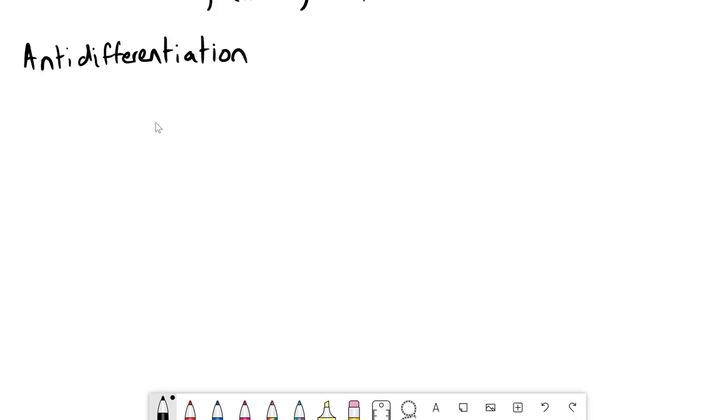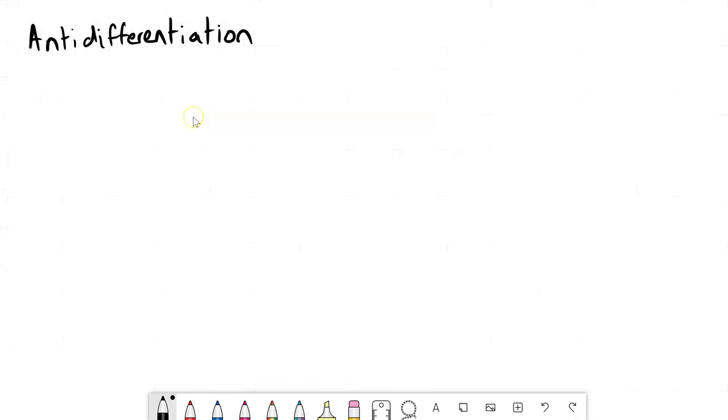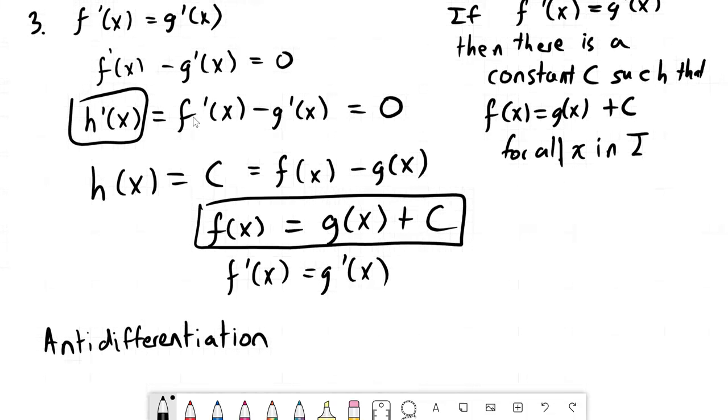So that's a long word now. Differentiation, we know, is when you apply a derivative. Anti-differentiation should say the opposite, right? So that's the process of anti-differentiation, what we did here. If we anti-differentiated both sides of this statement, we would get this statement right here, because they differ by a constant c. So that means there's a whole family of functions that g and f can be.